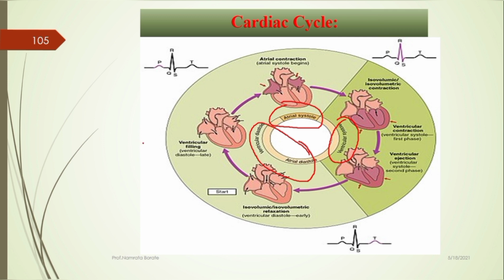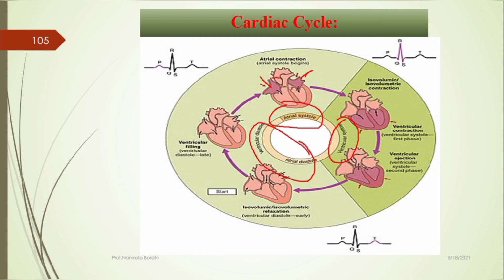Let me see one by one in detail. First we will see what atrial systole means. Atrial systole, that is this atrium. The right atrium receives the deoxygenated blood and the left atrium receives the oxygenated blood.